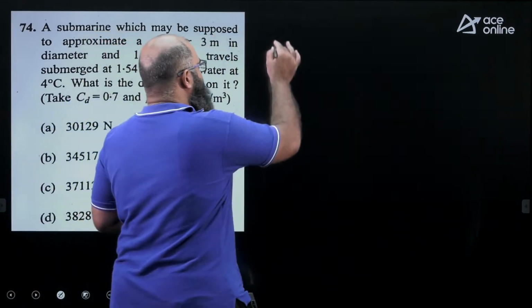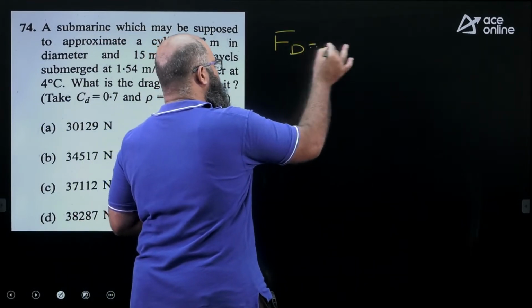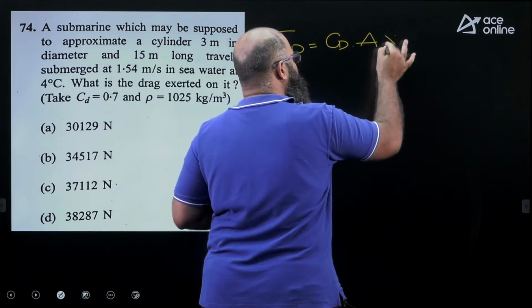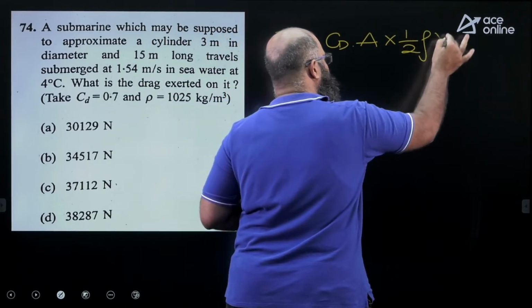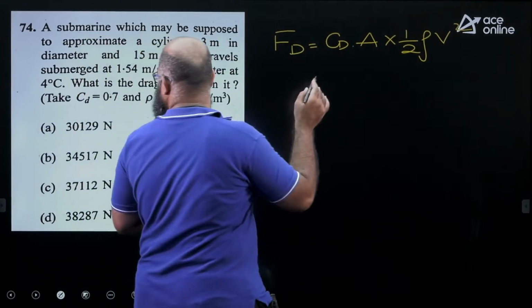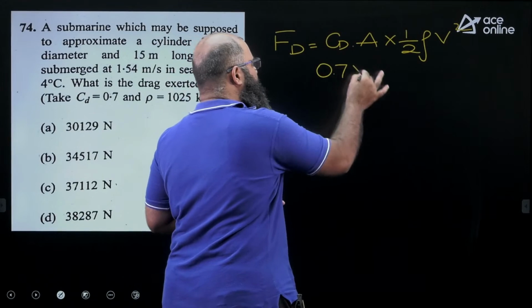Now the value of drag force, you are seeing one more question coming from drag and lift now. The value of drag force is equal to CD multiplied to area multiplied to half rho V square. The value of CD is given to you. CD is equal to how much? 0.7. Area is equal to how much?